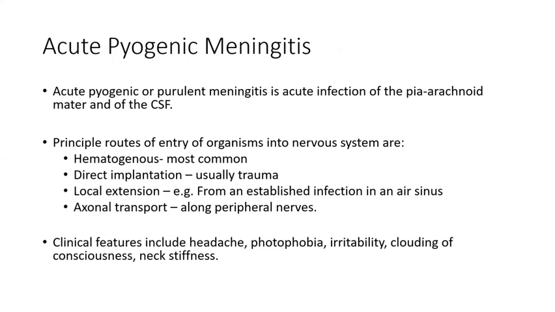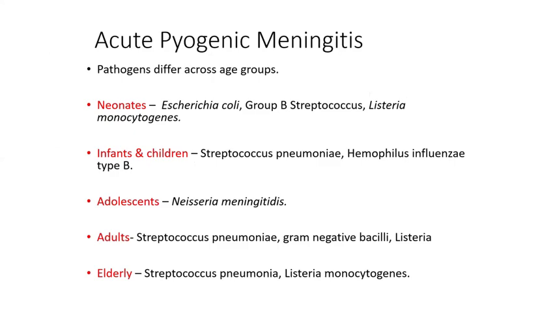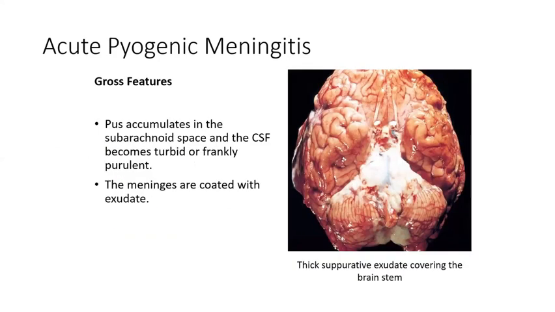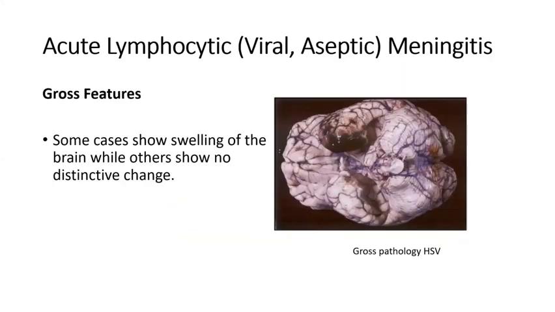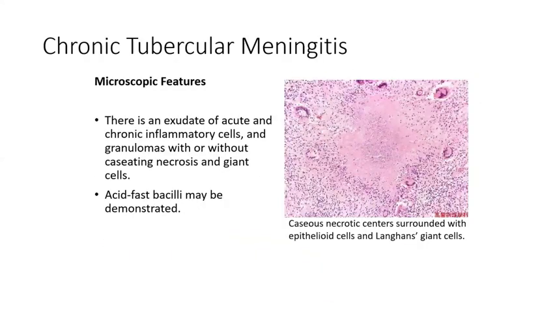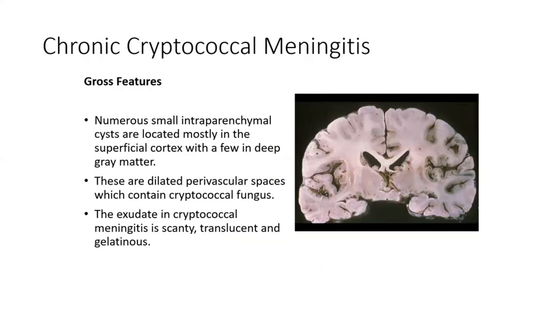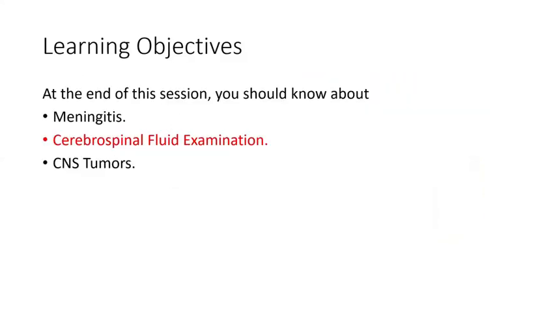Then the site where you collect your CSF, and the collection or draw of CSF, is also very important. Then tabulate the differences of CSF features between pyogenic, viral, bacterial, and tuberculous meningitis. That is very important. Then the last will be fungal meningitis. Cryptococcal fungus will be the most common.